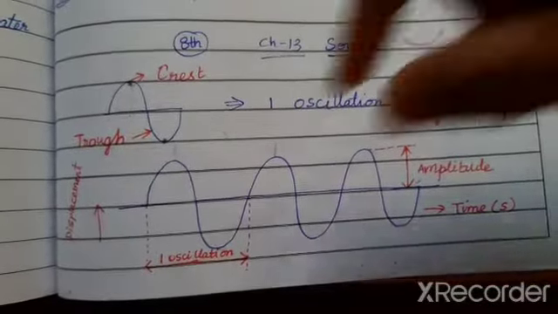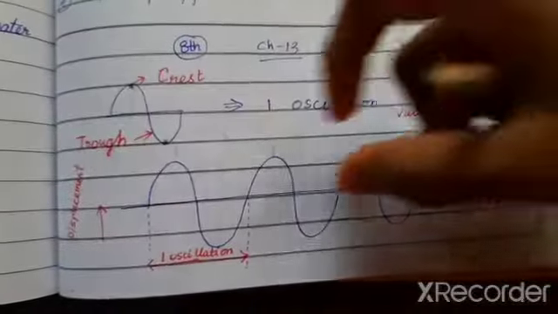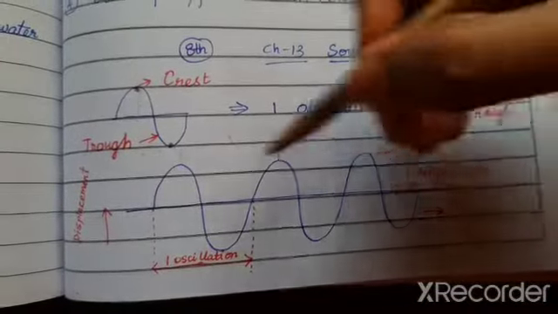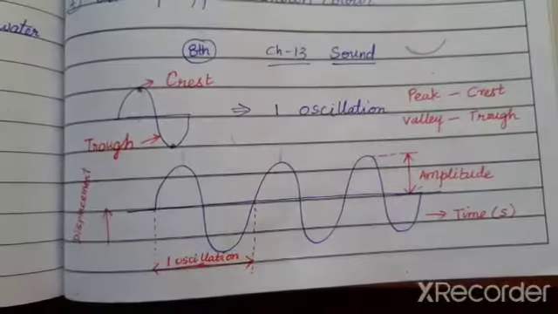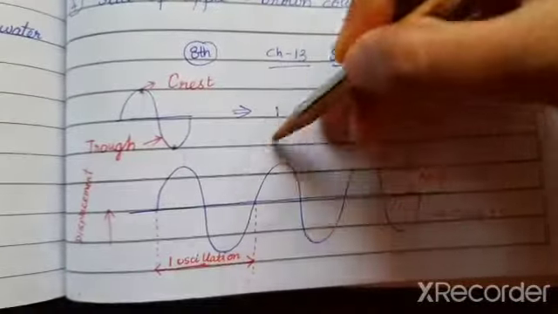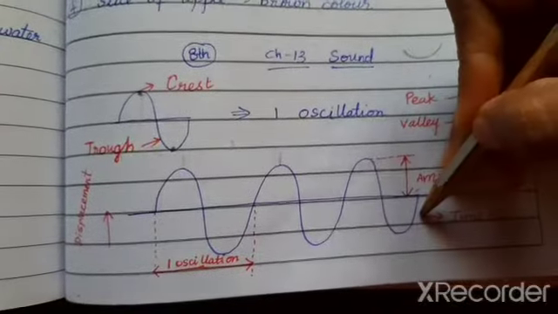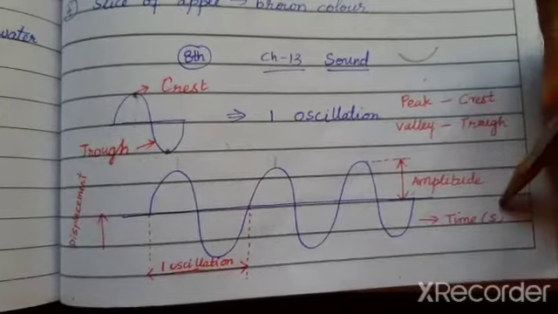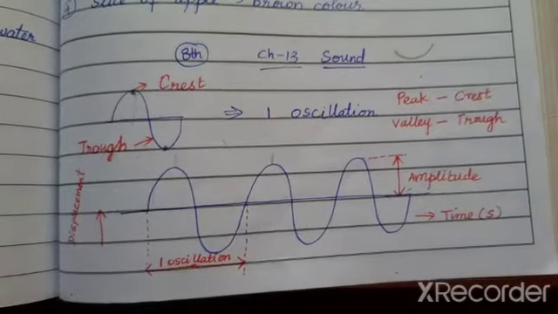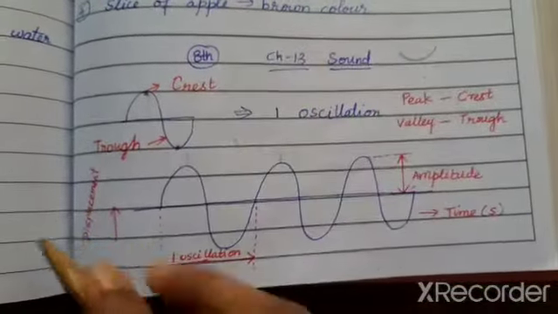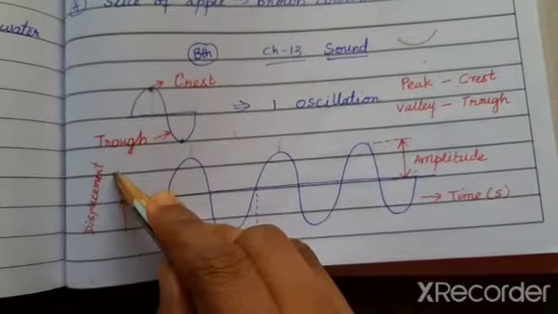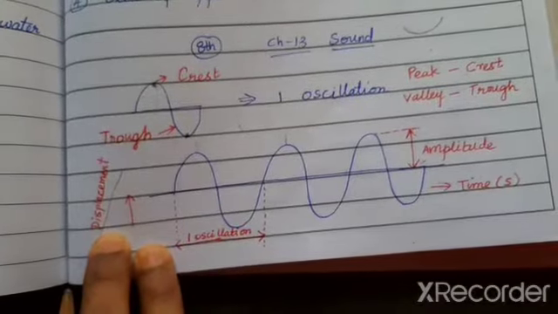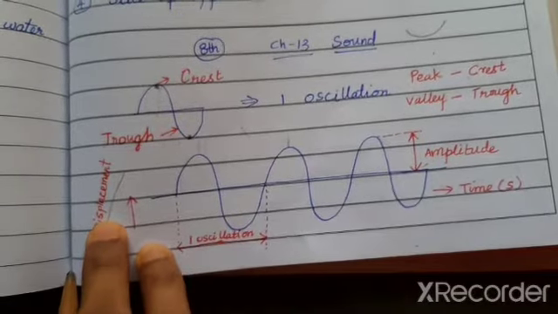Now always a wave which is a longitudinal wave will have the time and displacement. As the wave travels, its x-axis will be in terms of time measured in seconds. The y-axis will be your displacement. What is meant by displacement? The difference in the position.